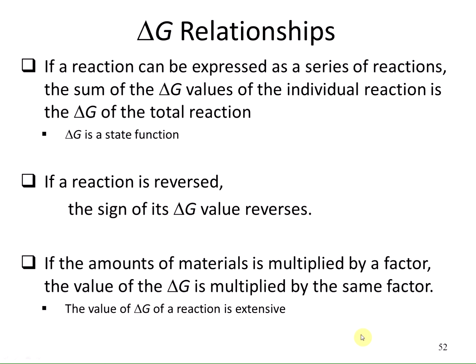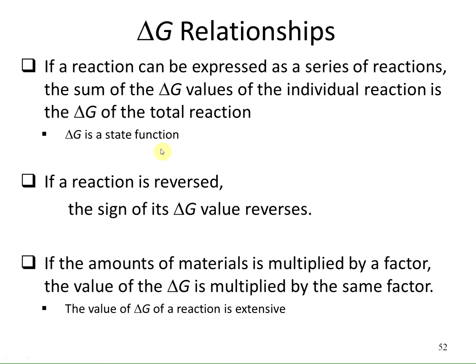Now there are some relationships that we can use for the delta G. If a reaction can be expressed as a series of reactions, the sum of the delta G values of the individual reactions is the delta G of the total reaction. So just like Hess's law, where we could sum up the delta H's of reactions to get the overall reaction, we can do this for the delta G as well. And this is because the delta G is a state function. It doesn't matter how you got there. They just want to know what it is compared to what it was. So it's a state function.